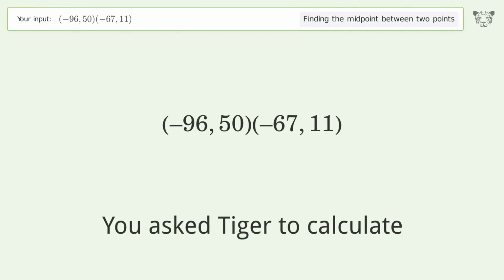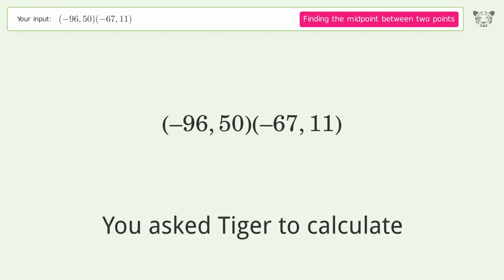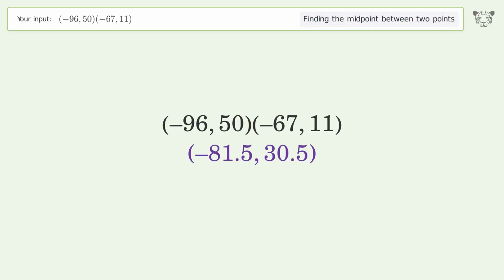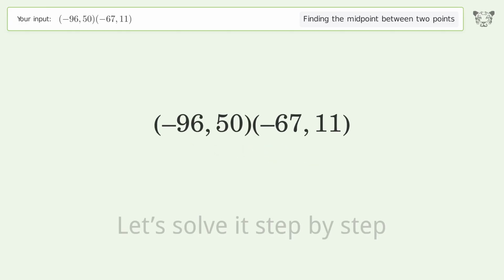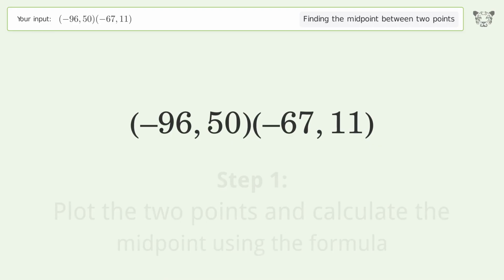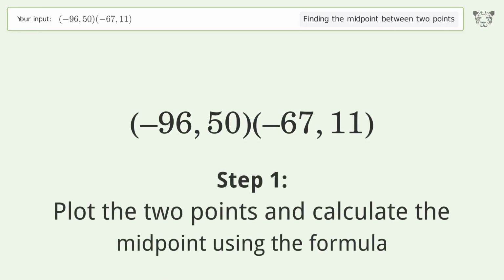You ask Tiger to calculate. This deals with finding the midpoint between 2 points. The midpoint between the 2 points is negative 81.5, 30.5. Let's solve it step by step. Plot the 2 points and calculate the midpoint using the formula.